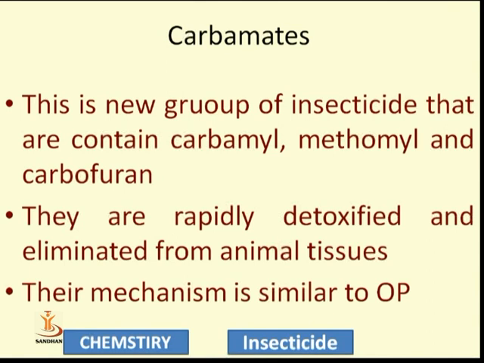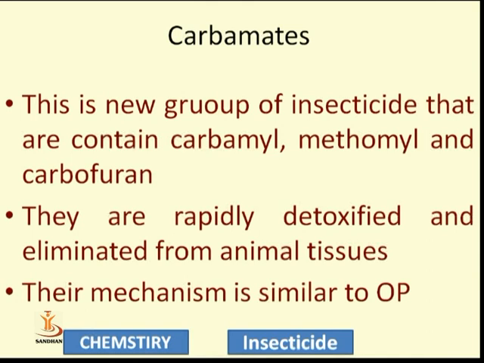Carbamates means CONH. This is a newer group of insecticides containing carbaryl, methomyl and carbofuran derivatives. Furan is a heterocycle with a five-membered ring containing oxygen as the heteroatom. They are rapidly detoxified and eliminated from animal tissue, which means they are less toxic compared to organophosphorus and organochloride compounds. Because they are eliminated from animal tissue and are not stable there, their effect is much less compared to the others.